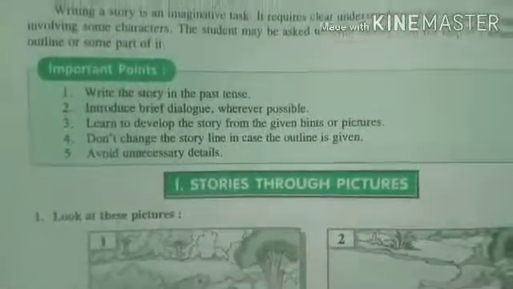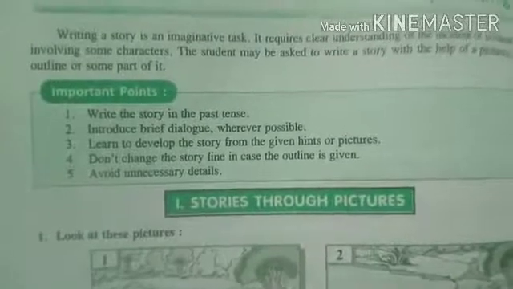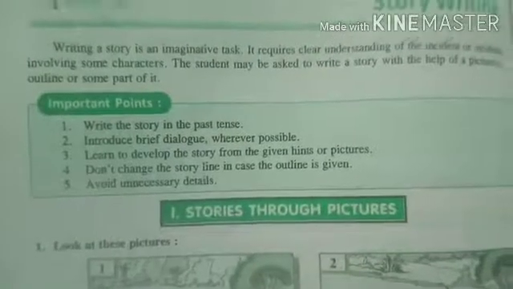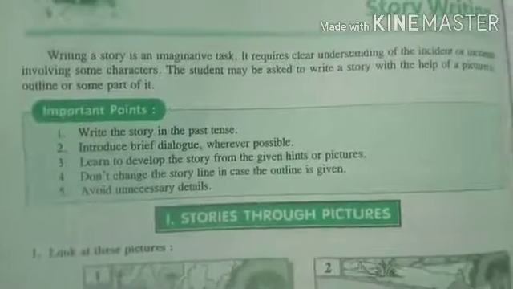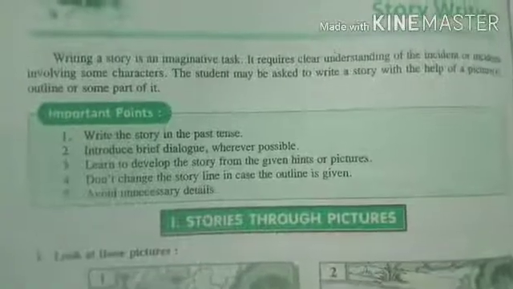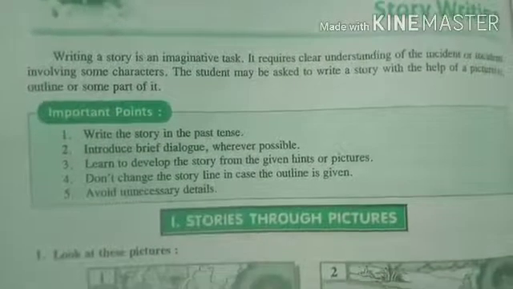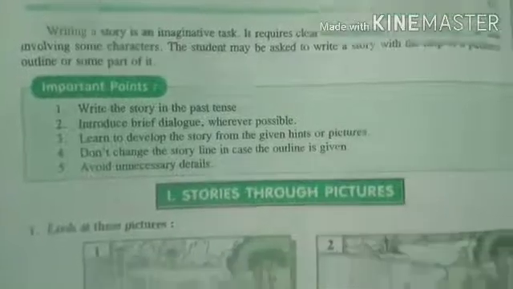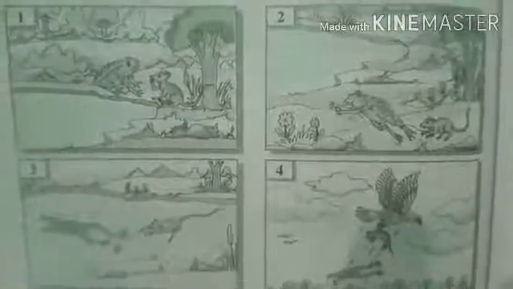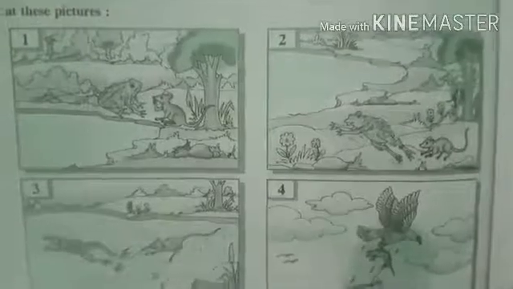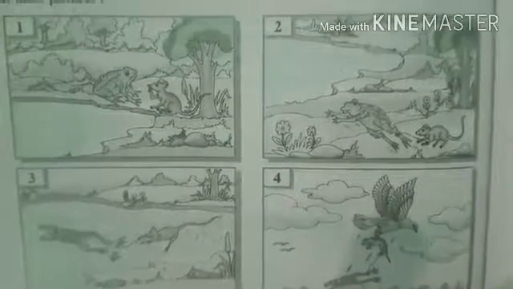So here, the minute you get this box, you should be able to frame sentences and you need to know what exactly is happening in this particular image, and you need to compose a beautiful story out of it. So don't change the storyline in case the outline is given. And here the storyline is also given. Here the characters are also there. Here the boxes are also there. Here you can see the movement of that particular animal. In different boxes, the movement is different.